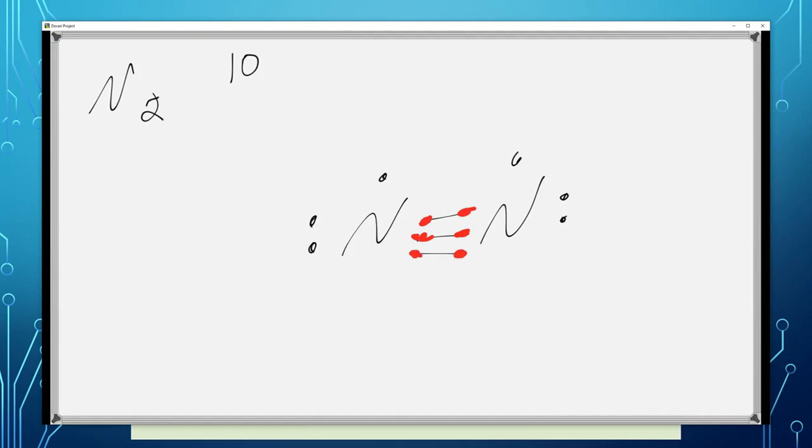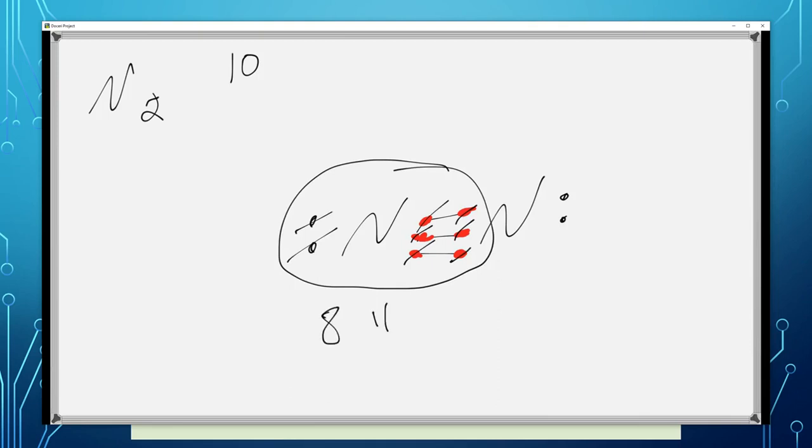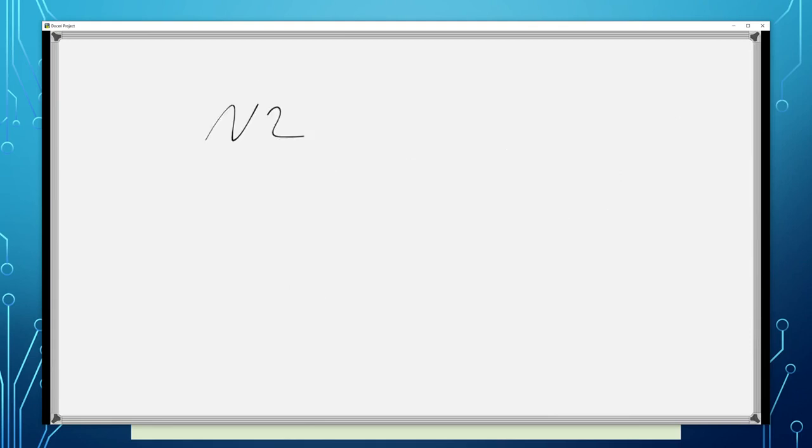We're going to have to erase another electron from both of them and move it to the center. So 1, 2, 3, 4, 5, 6, 7, 8, 9, 10. We still only have 10 electrons. Let's see. 1, 2, 3, 4, 5, 6, 7, 8. Finally. And then this one's going to have 8 as well. So that's what we're going to need. We're going to need a triple bond. So N2 is N, triple bond N, and there's 2 electrons left over on both.